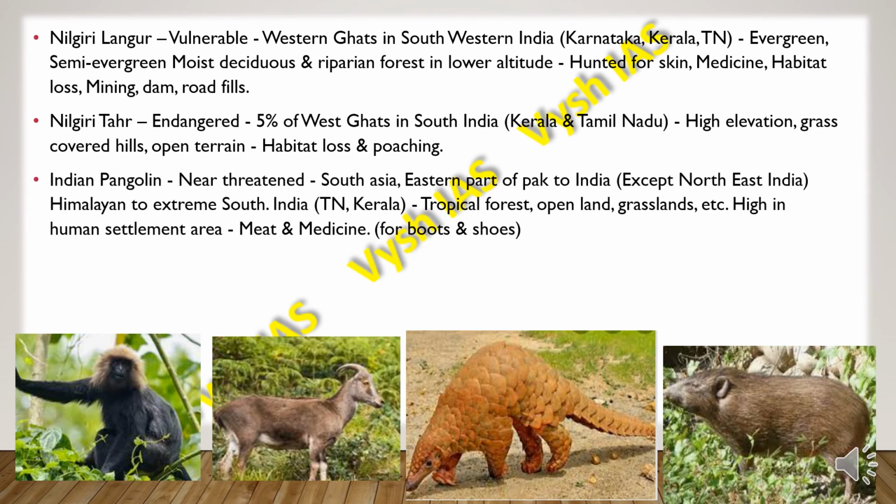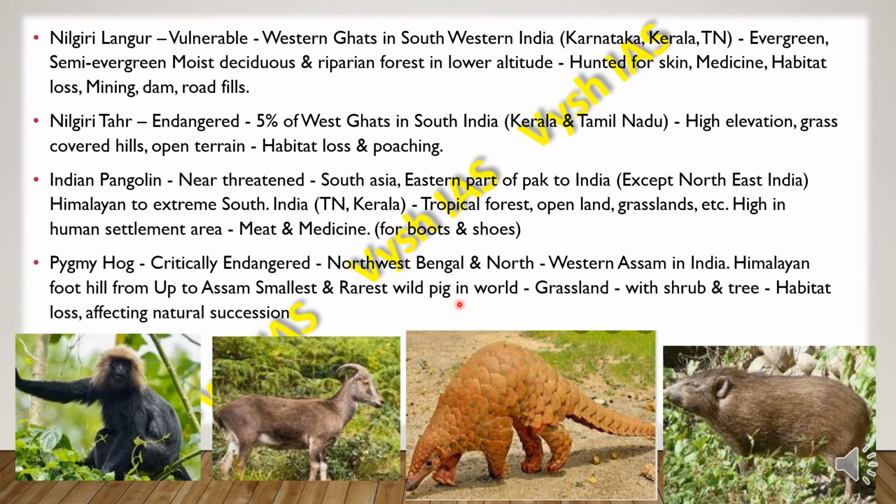Then we have the Indian pangolin. So they are near threatened. They are found in South Asia, eastern part of Pakistan, and then also in India, except for northeast India. And also they are found in Himalayas to the extreme south India, and they are also found in Tamil Nadu and Kerala. So they are found in and around tropical forests, open land, then grasslands. So they face a threat because of high human settlement area, and also they are killed for their meat and medicine, and also for making boots and shoes.